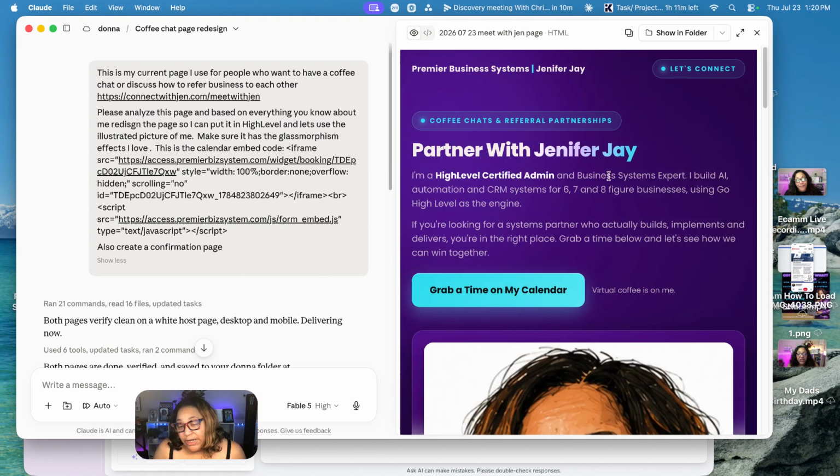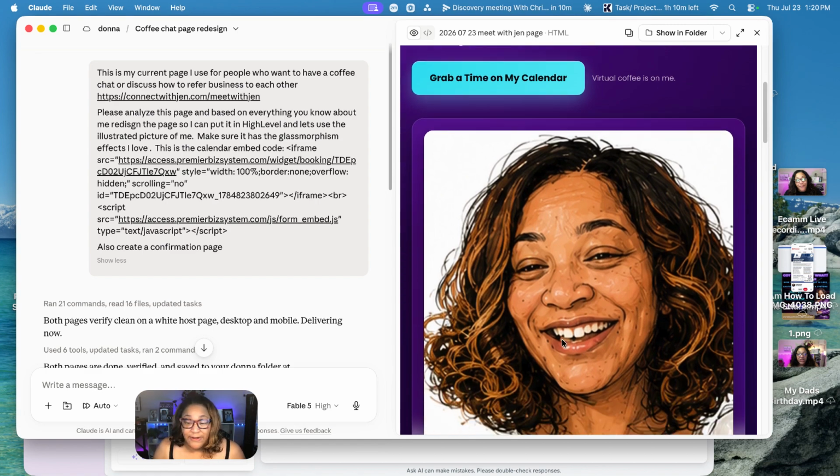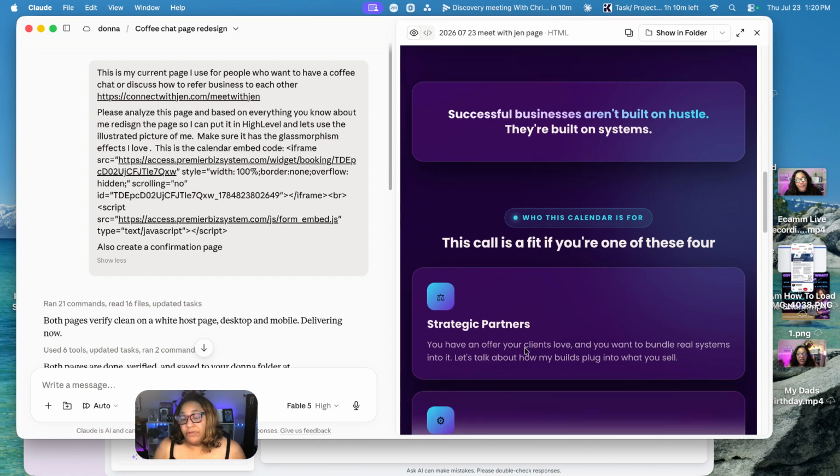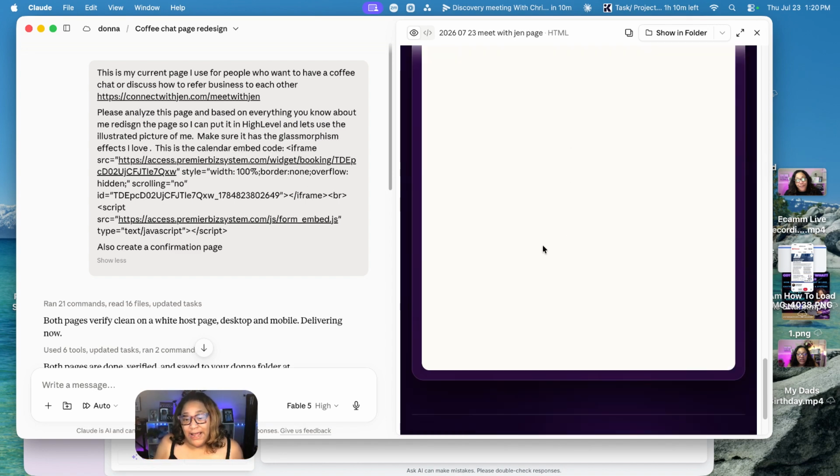This is the one page. I'm good with it. If I needed to edit this page, I would just edit it. I don't know why all that stuff is on my face. I don't really care. This is the page. I gave it the embed code from my calendar inside my High Level account. And that's what's right here. It's not showing up here, but it'll show up when we get it into High Level. And this is just one of the pages.